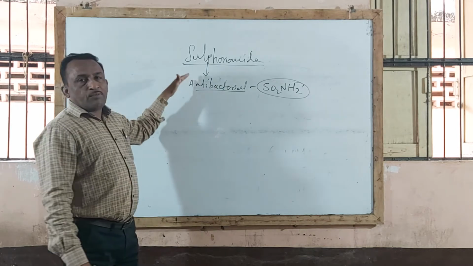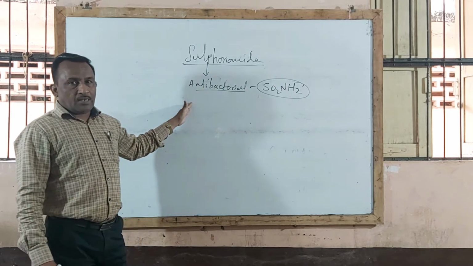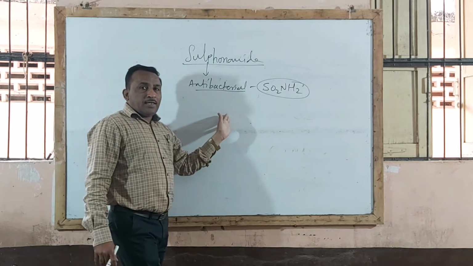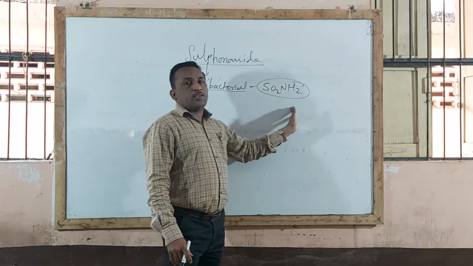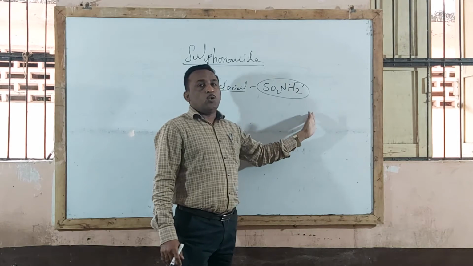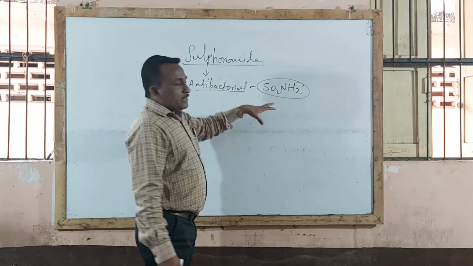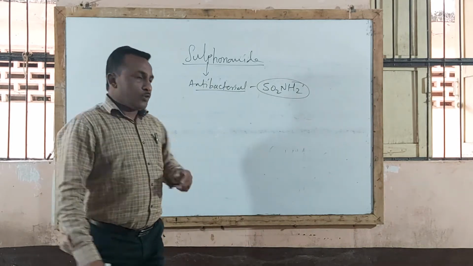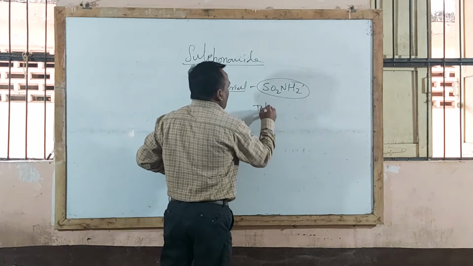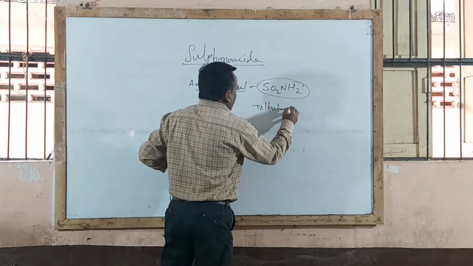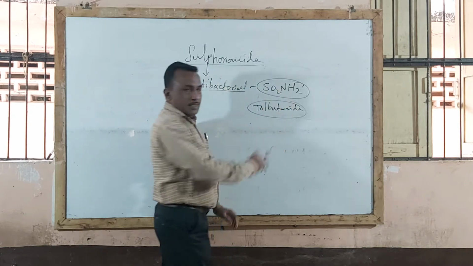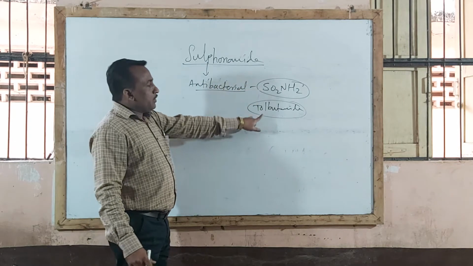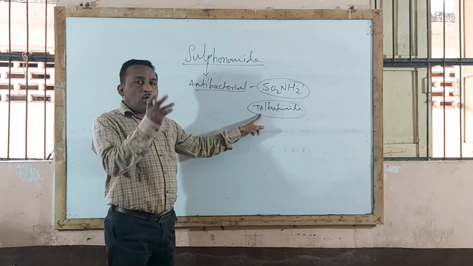So these agents are effective against a variety of groups of microorganisms. These are antibacterial compounds, and chemically they contain the SO2NH2 group, that is the sulfonamido group. The same basic structure is also present in a non-antibacterial compound, tolbutamide, which is an oral hypoglycemic agent. This is the exceptional case: the tolbutamide structure also contains the same group, but it is non-antibacterial, while all the remaining